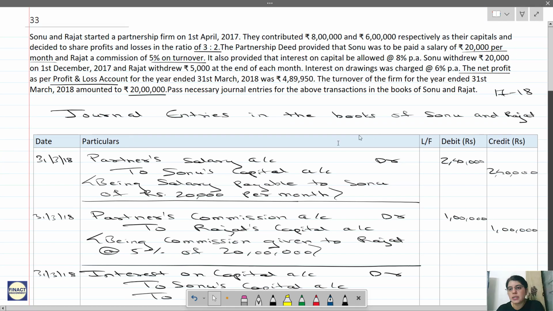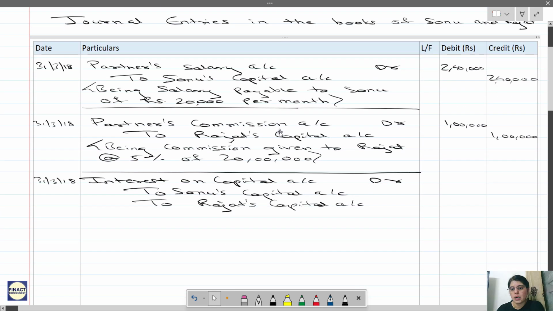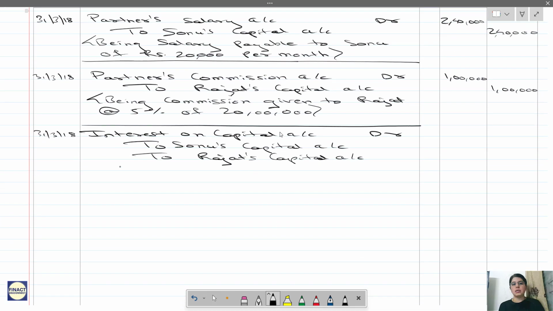Okay. Now, see how much is the interest over here. It is 8%. So, Sonu will be 8% of 8 lakhs and Rajat will be 8% of 6 lakhs. So I'll just write it over here for your reference.